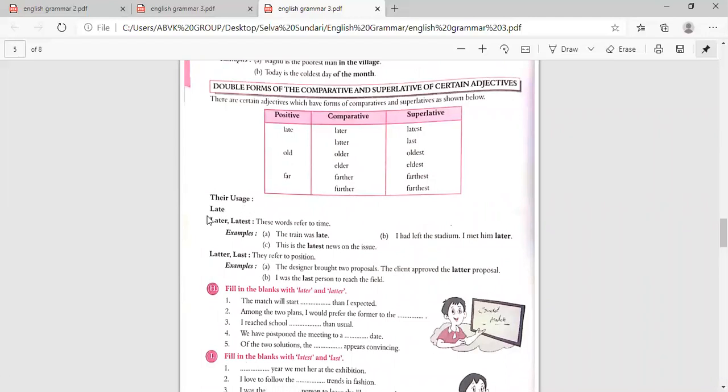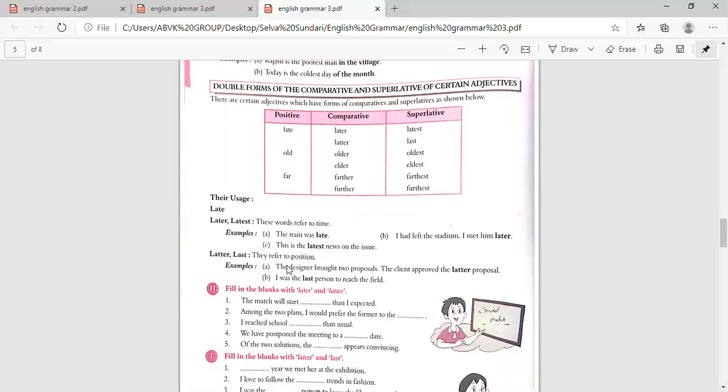Their usage. Late, later, latest. These words refer to time. Late, that is past degree, later, comparative degree, latest, superlative degree. The train was late, that is past degree. And after I had left the stadium, I met him later. So that is a comparative degree. And this is the latest news in the issue, that is a superlative degree.